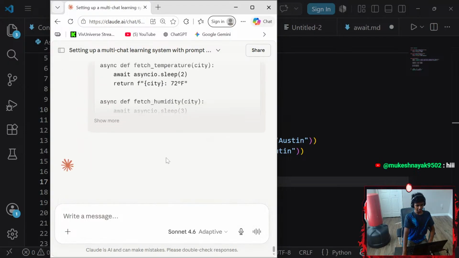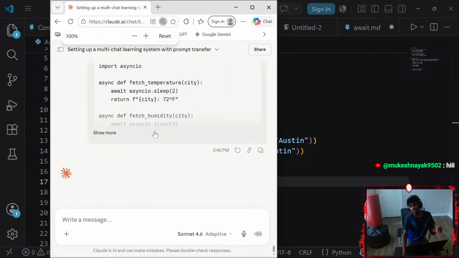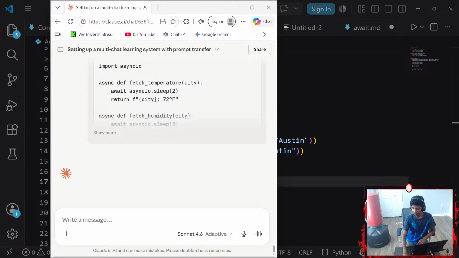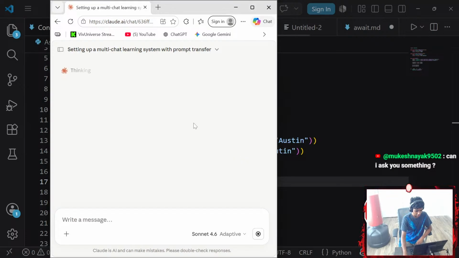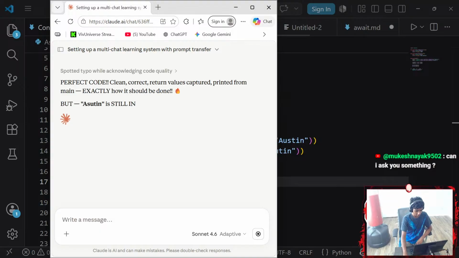Okay, let's see. Yo, hello. Alright guys, I guess let's wait for the clock to blink. And I do try to use as few tokens as I can. What the hell is wrong with my camera? There we go. Guys, I actually like keeping my configurations on, and am I not in the center of my window? Can I ask you something? Sure, what's up? That's sad. Is it just me, or did Claude just absolutely ignore me?